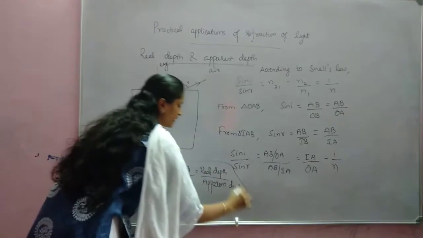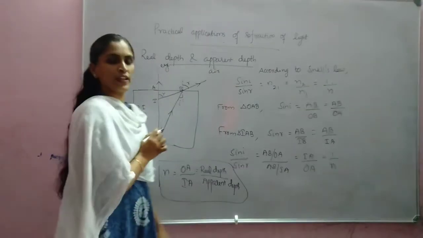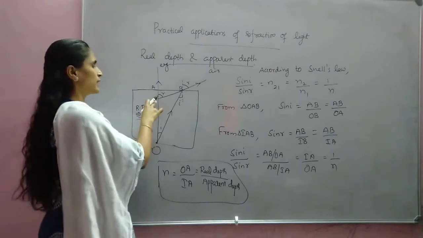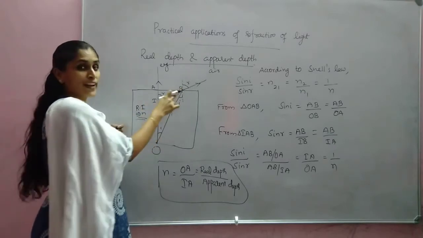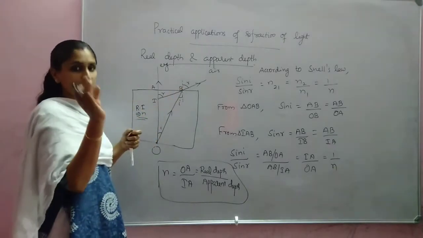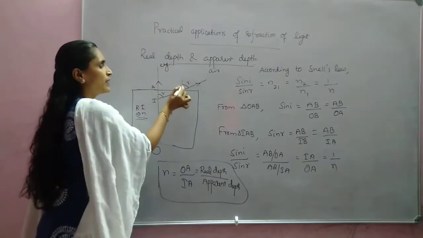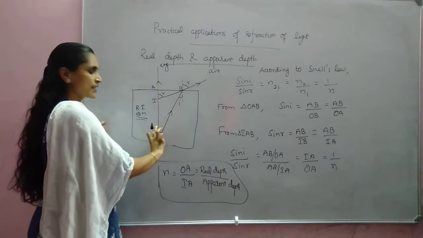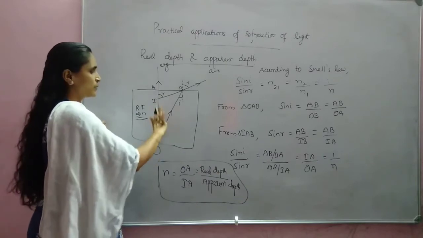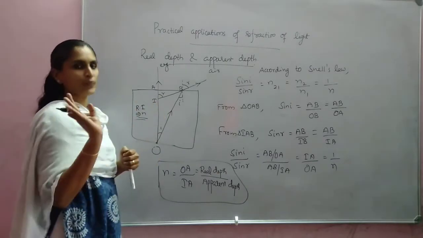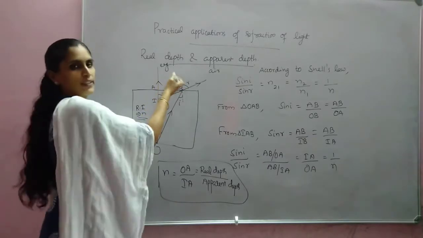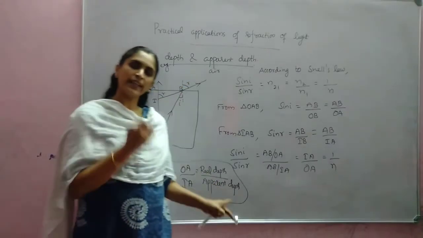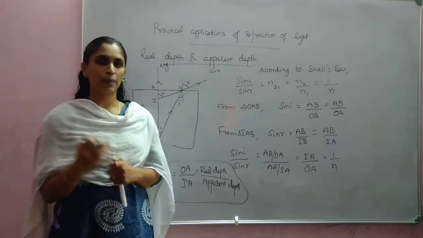So the refractive index we can find in terms of real depth and apparent depth. If an object is here, it appears to be raised this much. This angle of refraction is this much larger, but it will not be this much larger value. It will be lesser than this. That's why it will be very much closer to this only. Only slight variation will be there. Is it clear? Depending on the angle, it may change. So we can say that refractive index can be written as real depth divided by apparent depth.